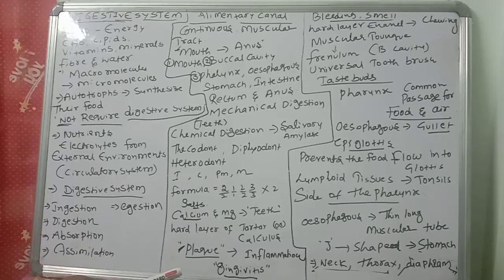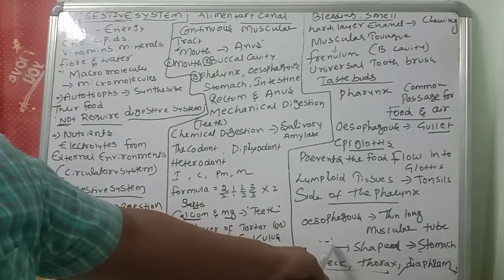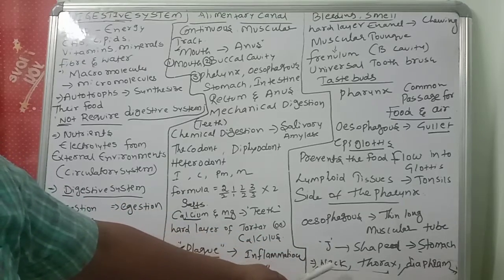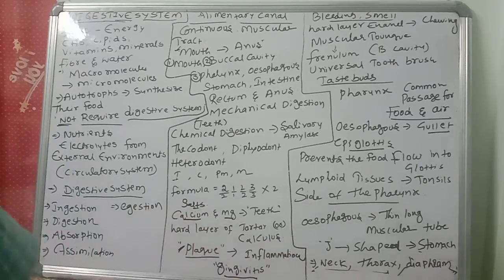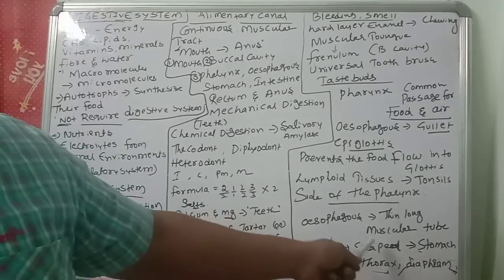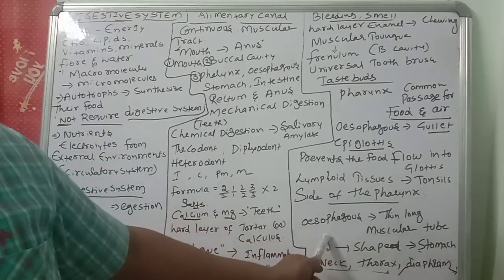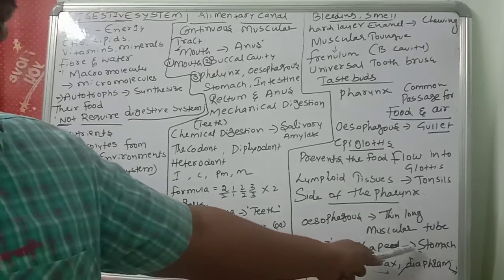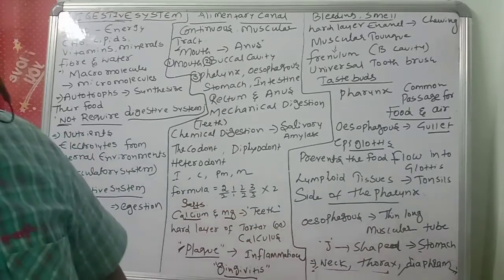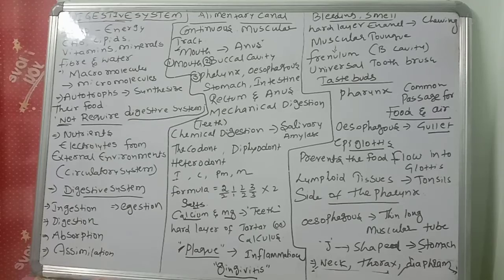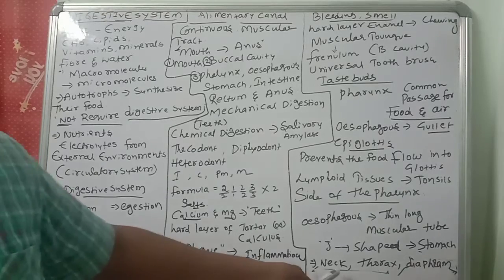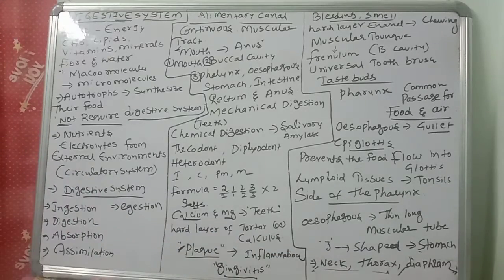Okay, a J-shaped stomach will also be there. The muscular esophagus will cross which parts? Neck, thorax and diaphragm. The esophagus, a thin, long muscular tube, connects to which part? The J-shaped stomach. So which parts does the esophagus cross? Neck, thorax and diaphragm.